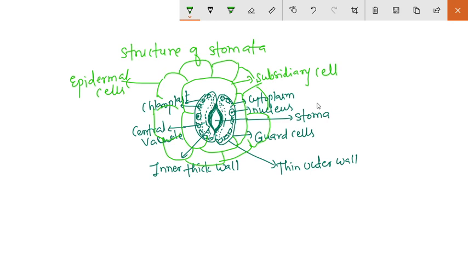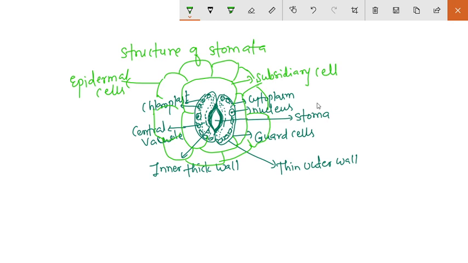Cuticular is on the upper epidermis of the leaf, so it is 10 to 20%. This cuticle is impervious to water, but there may be cracks in the cuticle, and through that 10 to 20% of transpiration takes place. Transpiration through the stomata is stomatal transpiration.